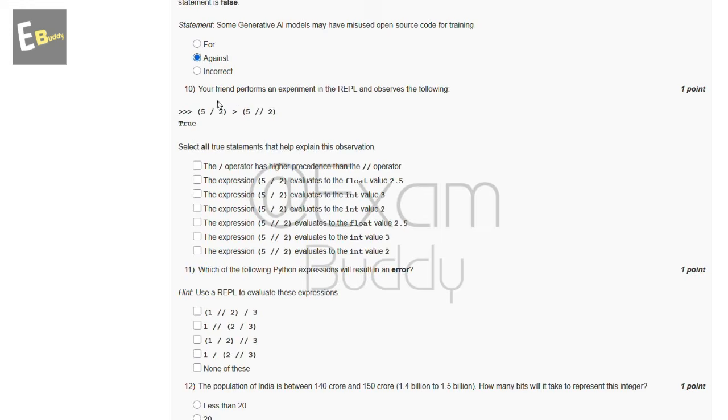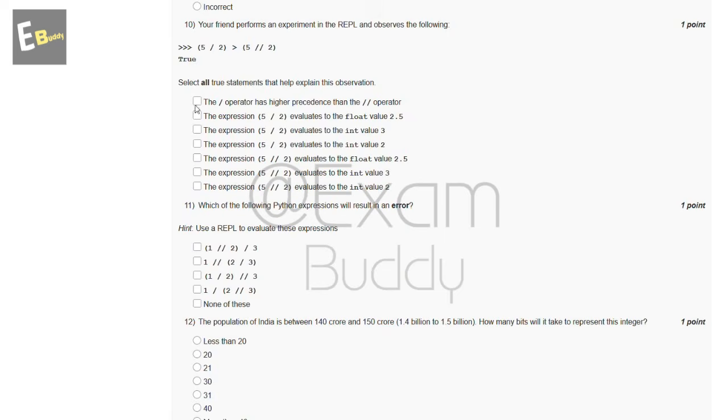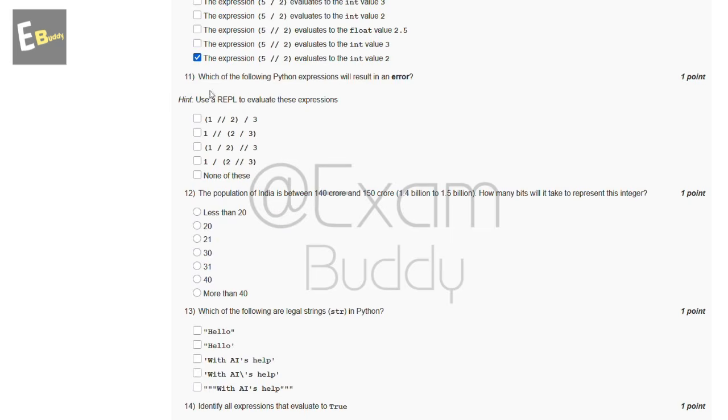Now the tenth question is: your friend performs an experiment in the REPL and observes the following. Select all true statements that help explain the observation. So these are the options, and the answer of our tenth question is: the expression 5/2 evaluates to the float value 2.5, and, last, the expression 5//2 evaluates to the int value 2. Now the eleventh question is: which of the following Python expressions will result in an error? Hint: use a REPL to evaluate these expressions. So these are the options, and the answer of our eleventh question is D.